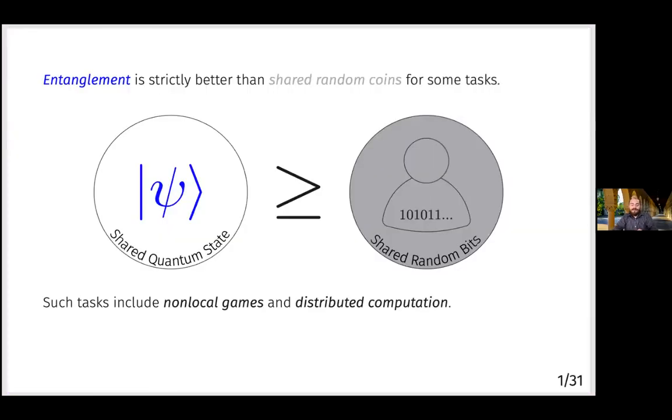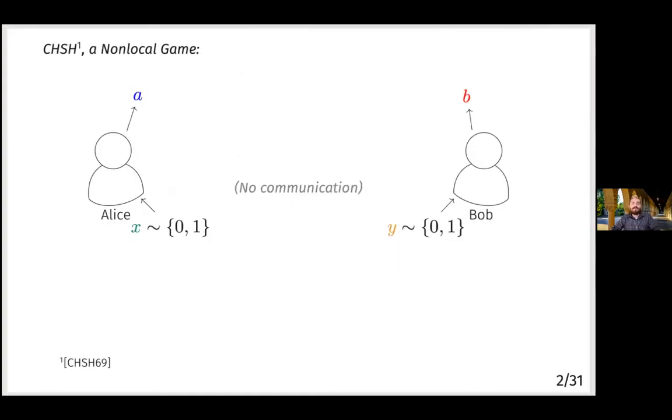It's been mentioned before that entanglement can strictly beat shared random coins for certain tasks, such as non-local games and distributed computation tasks. These are the tasks that we're going to be focusing on in this talk. For non-local games, I'll give an example of probably the most famous non-local game to describe how they work.